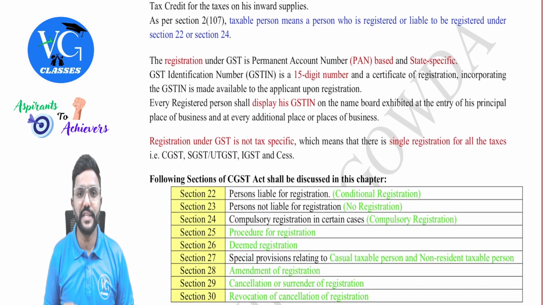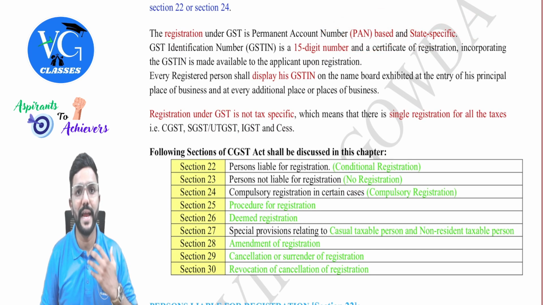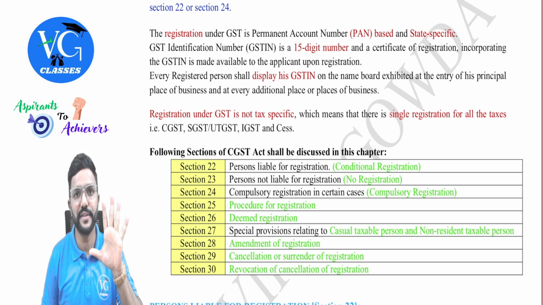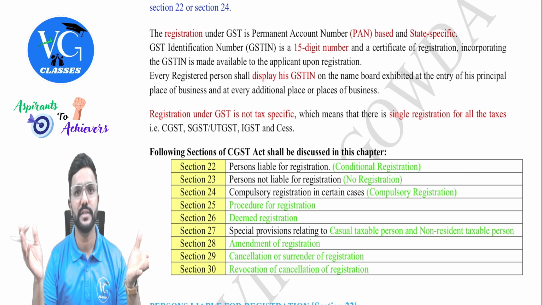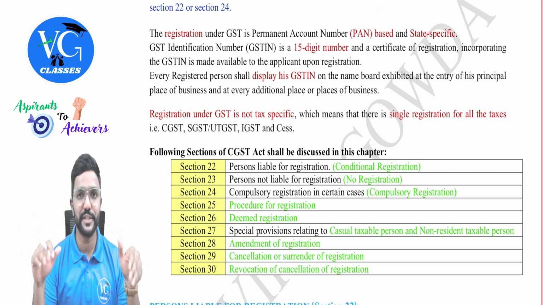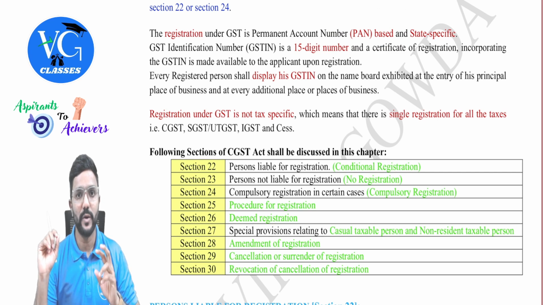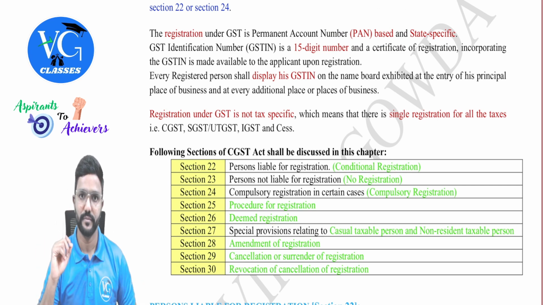Okay. And registration under GST is state specific and PAN based. Now assume I have business in 5 different states in India. At minimum I have to take 5 registrations, but all 5 registrations will be under my PAN. And within the state, if I have multiple branches, it is optional for me to take a separate registration for each branch. If I want, I can take it. If not, I should at least take one registration. But once I take a separate registration under my PAN, each registration will be treated as a distinct person, guys.